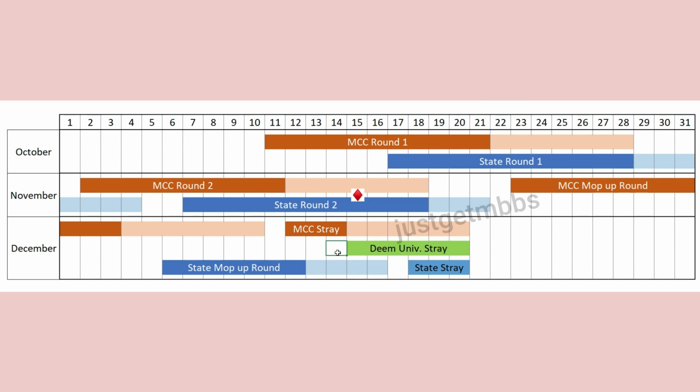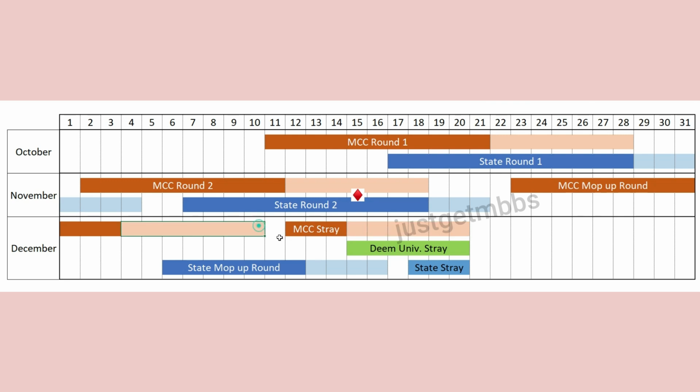But generally MCC used to give a long list, even though they say 1:10, generally they give more candidates to deemed universities. Now when I say deemed universities, this MCC stray does not include deemed universities, right? Deemed universities will participate in MCC only until the mop-up round.